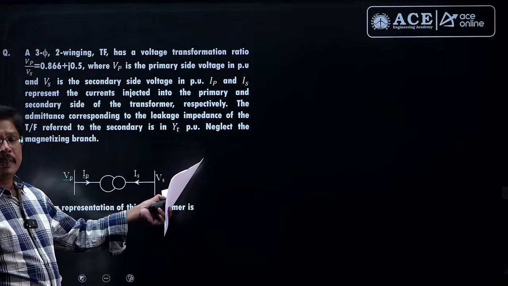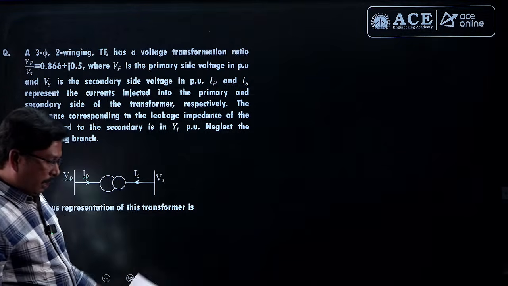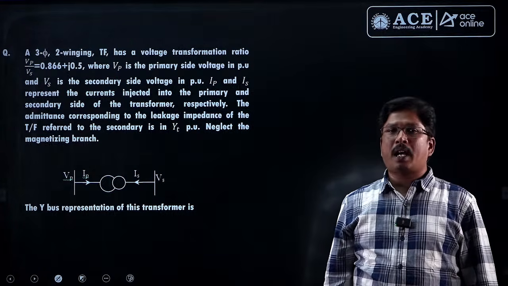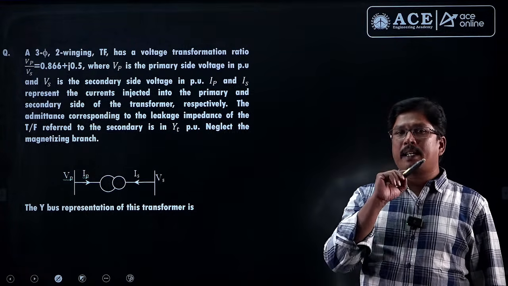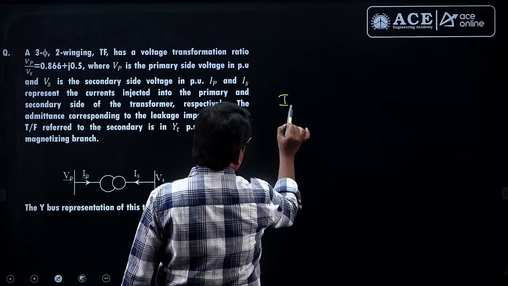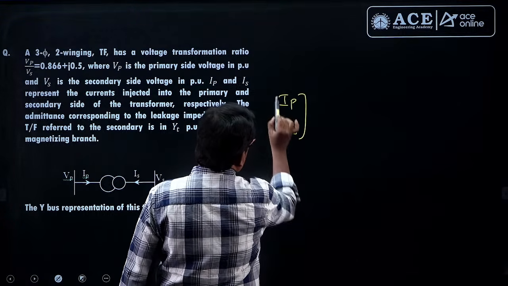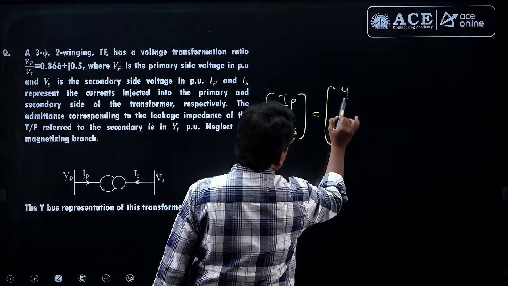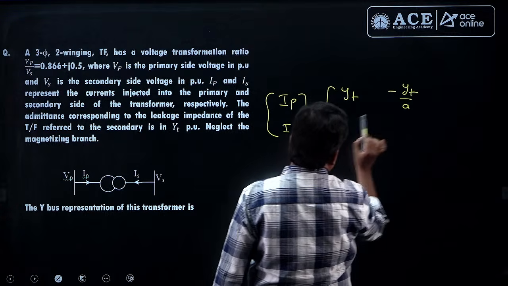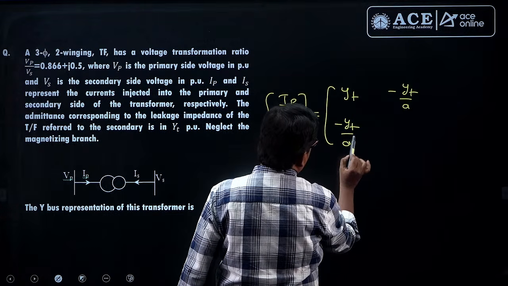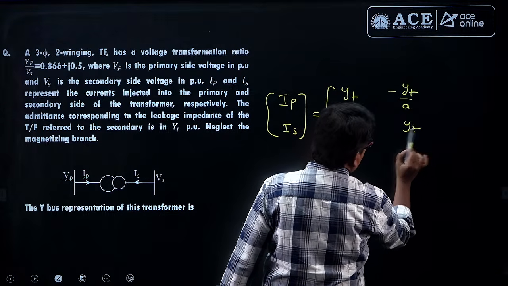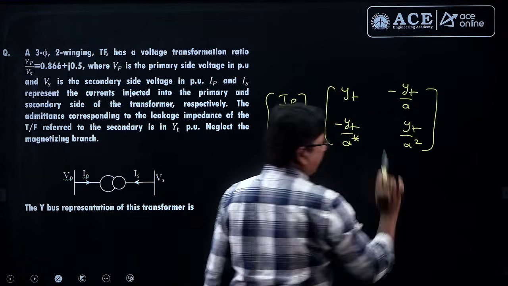Direct statement only. This question is related to the tap changing transformer. The tap changing transformer with off-nominal tap ratio, which is a complex number. We are having the ratio of IP to IS in terms of YT: minus YT by A, minus YT by A conjugate, and this is YT by A square.